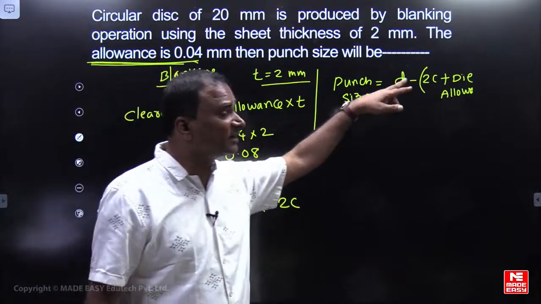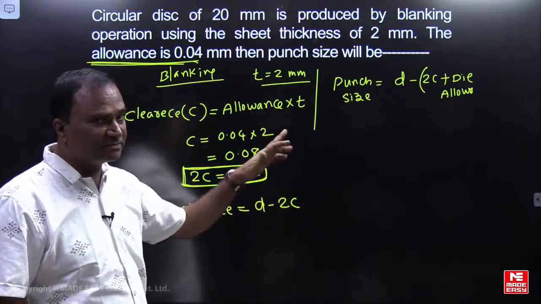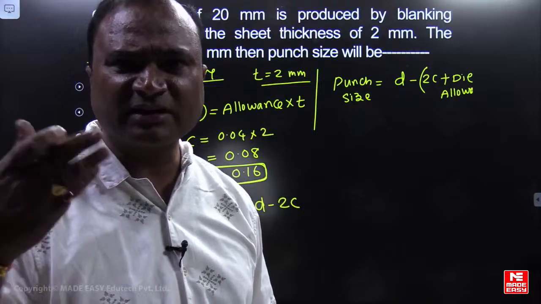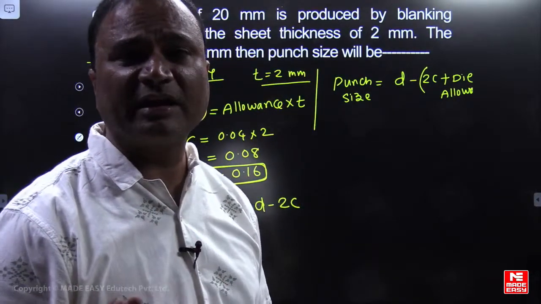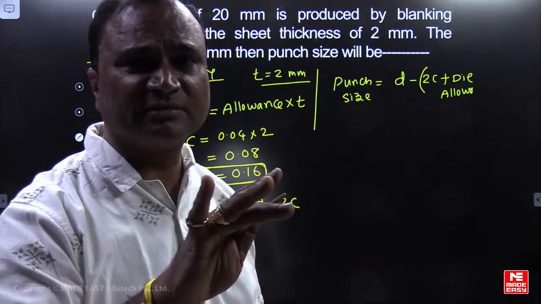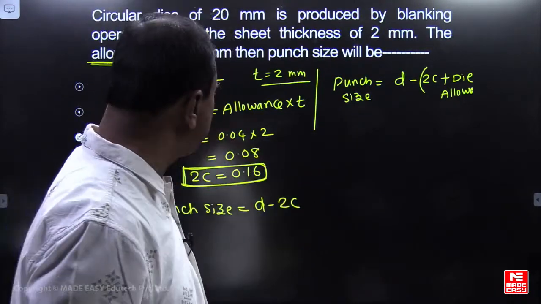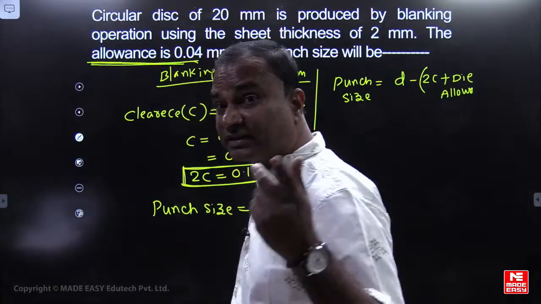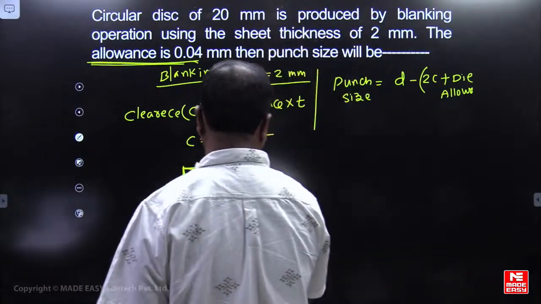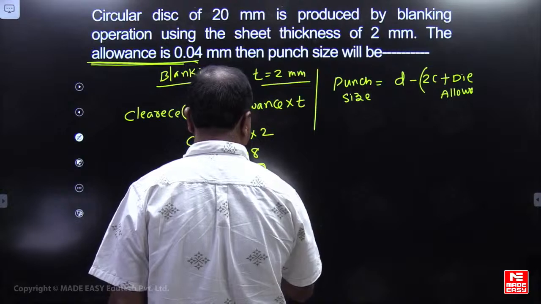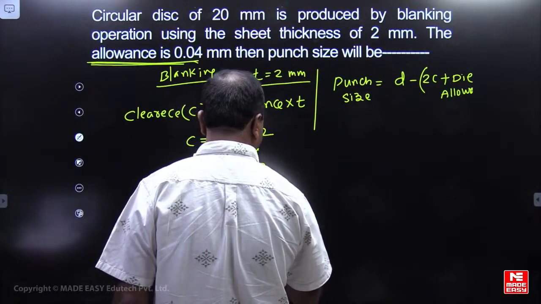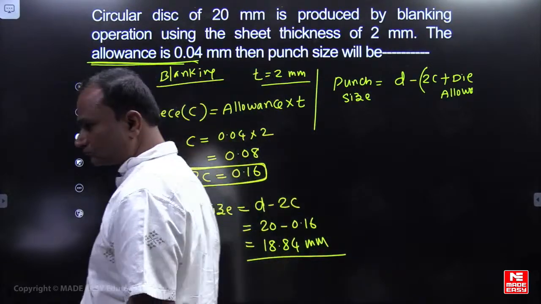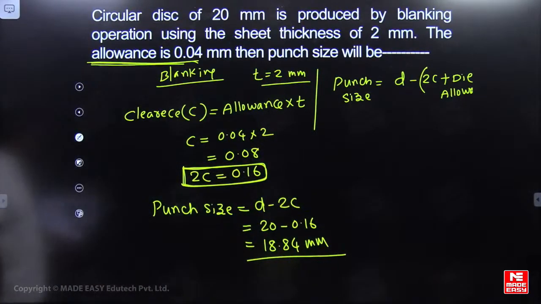Here we have to add die or punch allowance only, 2C plus some allowance as a factor of safety. If the punch allowance or die allowance is given, it has to be added to the clearance. But here he has mentioned only allowance, and by using the allowance I am finding the clearance, because clearance is not given. So it is 20 minus 0.16. How much is it, friends? 18.84 mm. Please check this one.